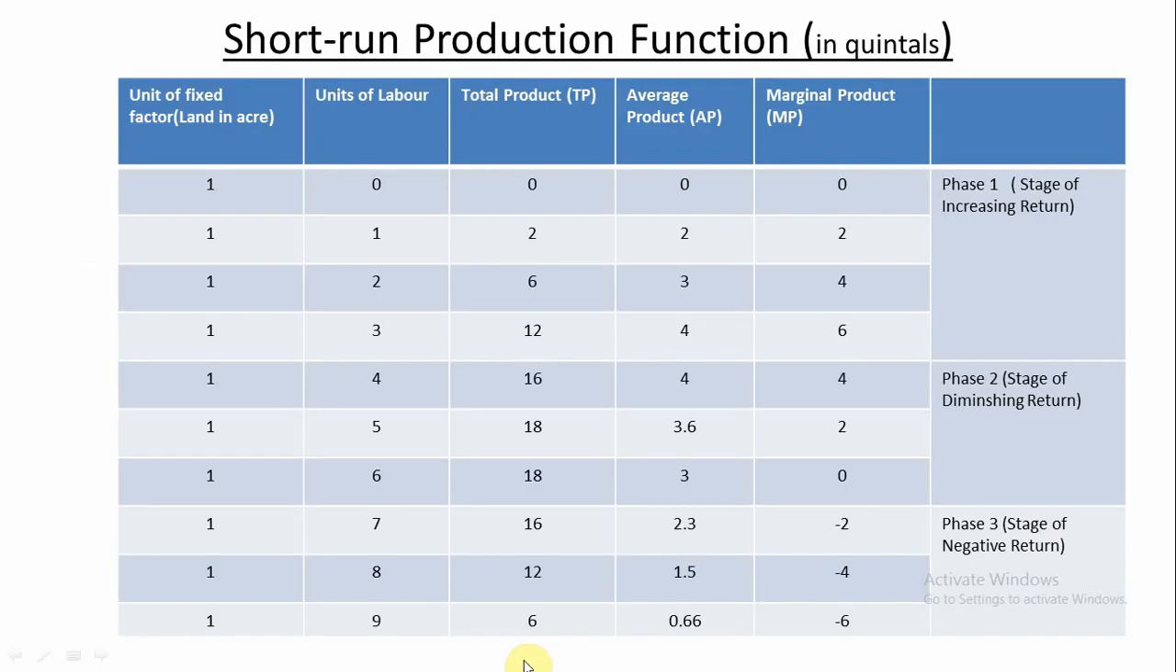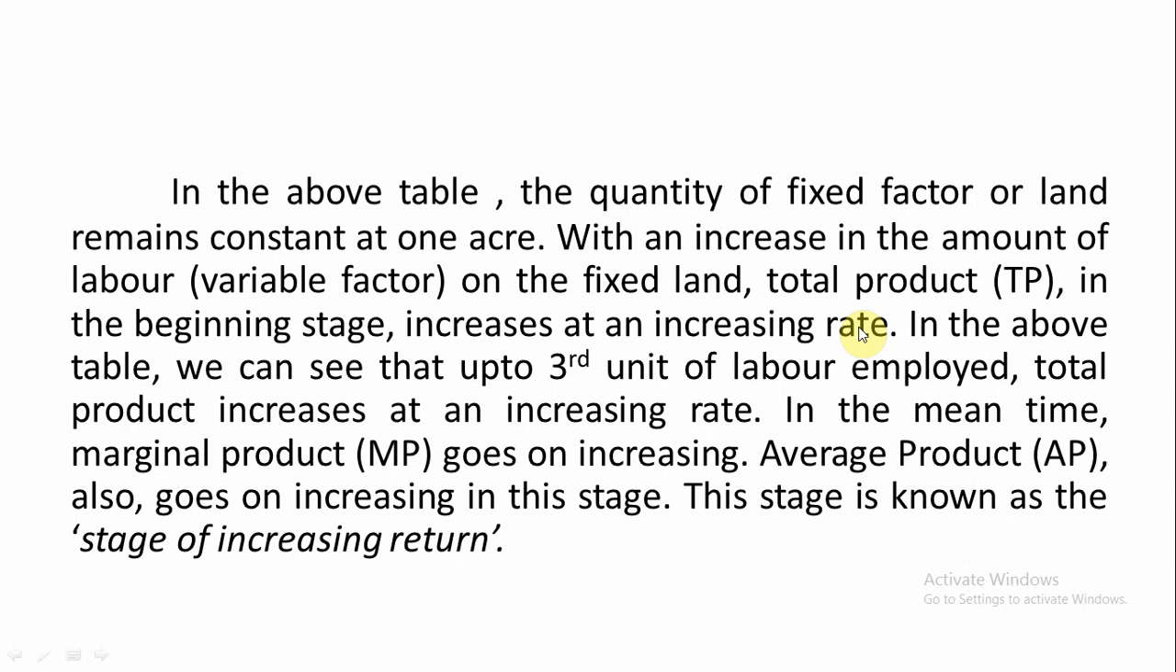Up to the third unit of labor applied, total product increases at an increasing rate. Increasing rate means it increases by 2 quintals, by 4 quintals, by 6 quintals. In the above table, we can see that up to the third unit of labor employed, total product increases at an increasing rate. In the meantime, marginal product goes on increasing, as we have already seen. Average product also goes on increasing in this stage. So this is the stage of increasing return. The first stage of the law of variable proportion is known as the stage of increasing returns.